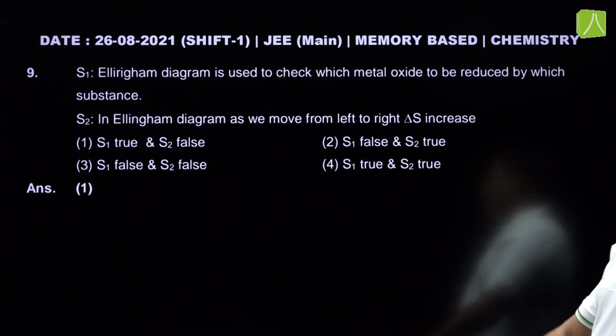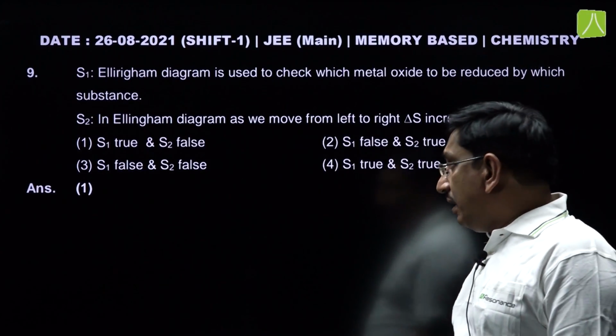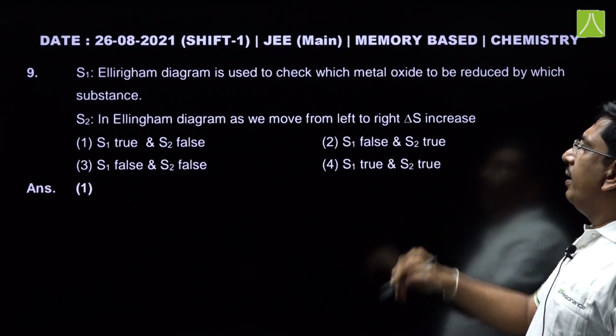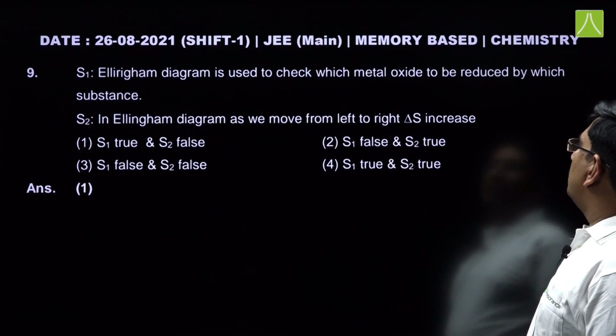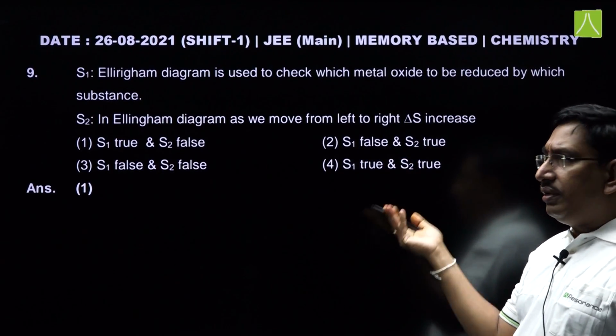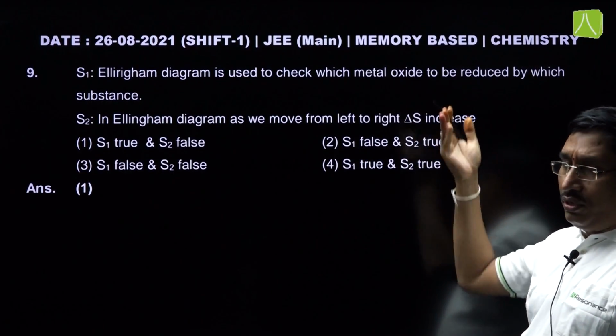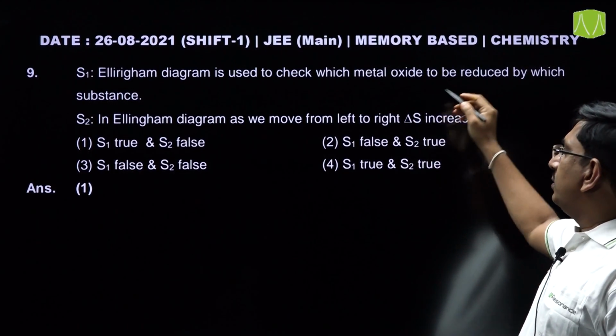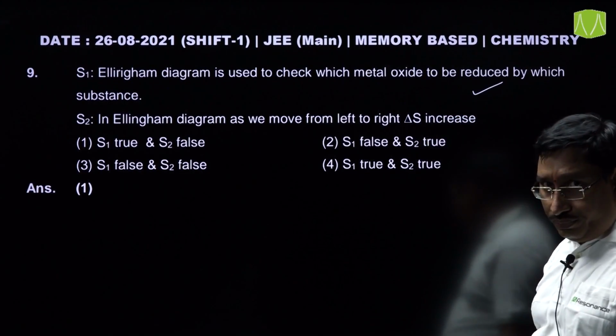Next, this question belongs to the Ellingham diagram, and this is also a beautiful question. The Ellingham diagram is used to check which metal oxide can be reduced by which substance. Yes, this is the main concept why we study the Ellingham diagram. So, this is the correct statement.